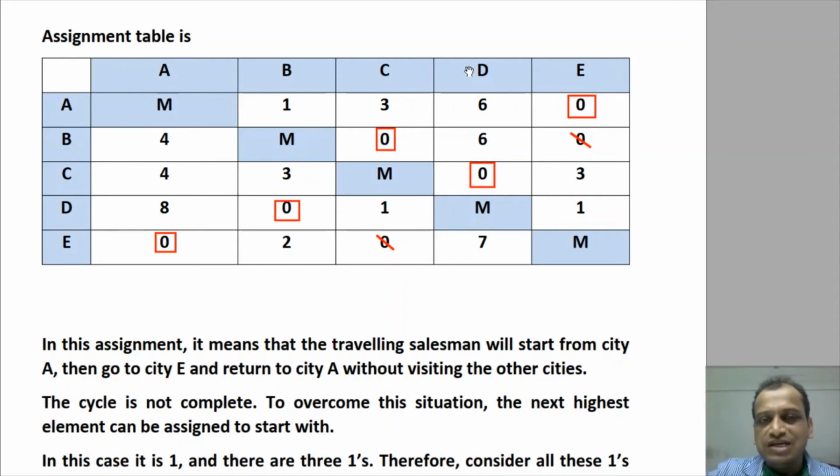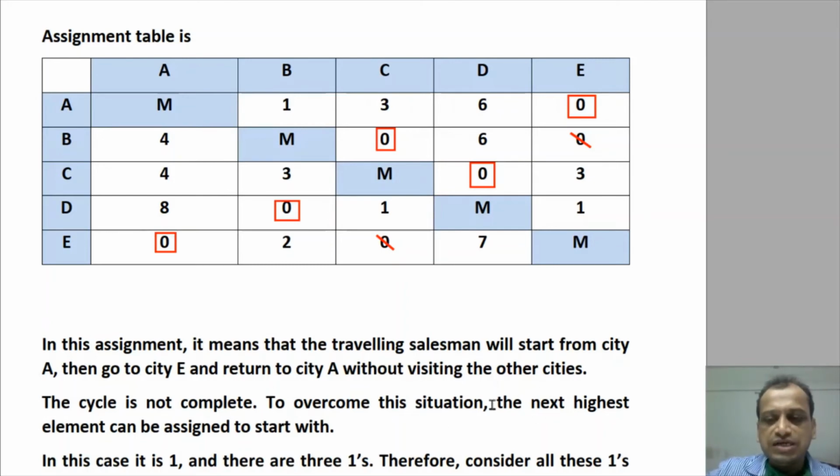We have to have this sequence here. Once we get the sequence, we can easily get the solution of the problem. But here if you see, from A to E he will travel and from E he will come back to A. So there is only one cycle. He is not going to visit B, C and D. So this is not an optimal solution in the case of the traveling salesman. Clear?